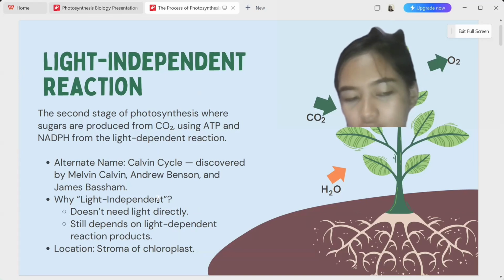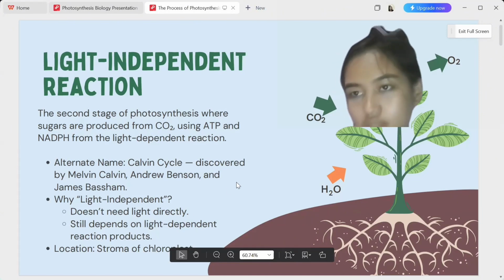So, it is located in the stroma of the chloroplast, the fluid-filled space surrounding the thylakoids.